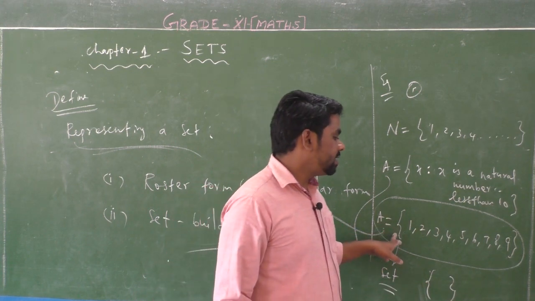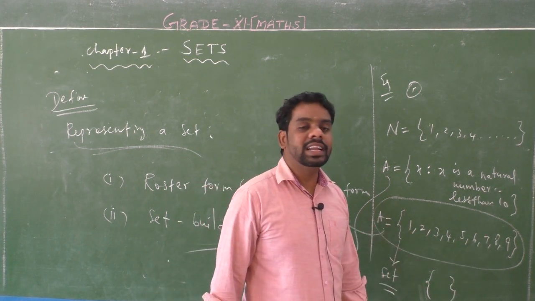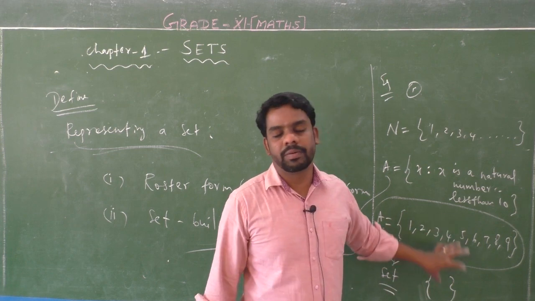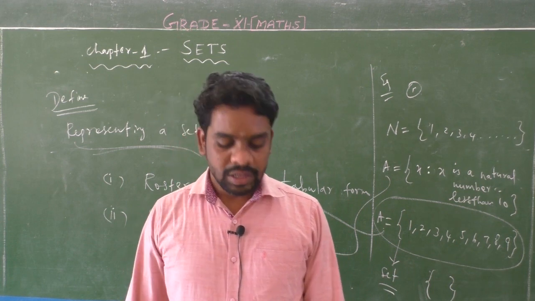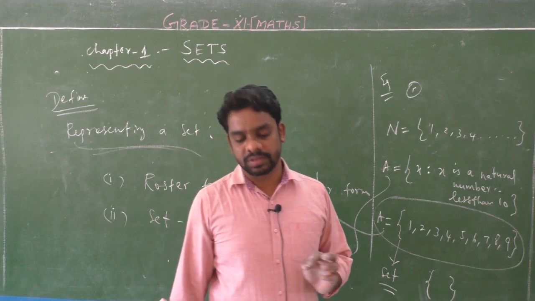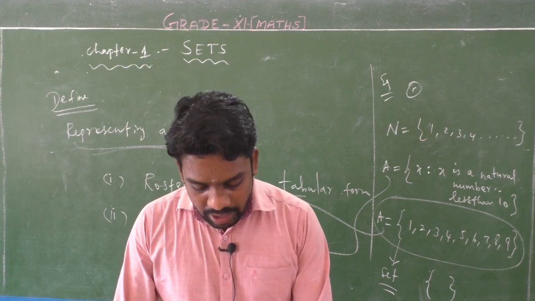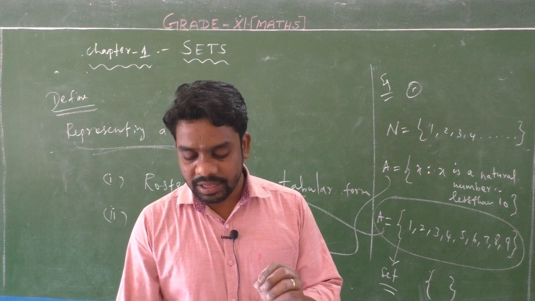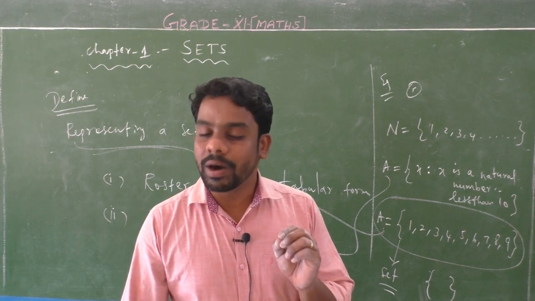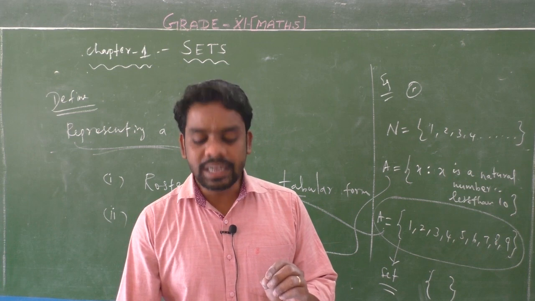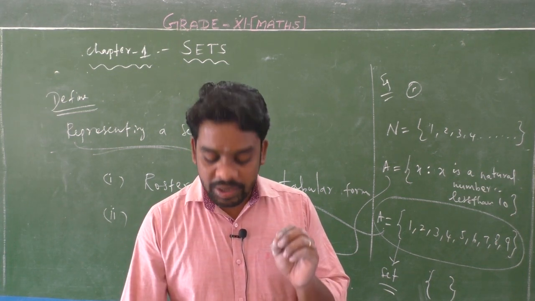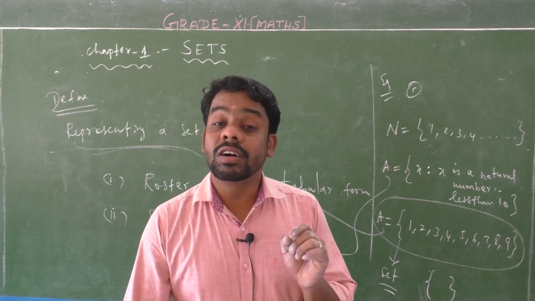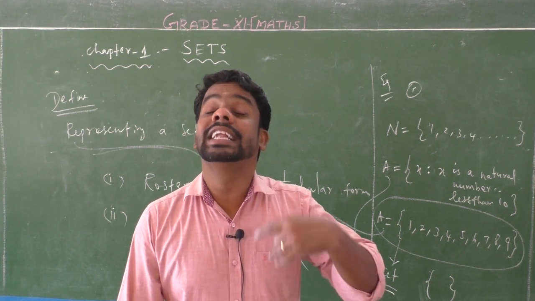For example, A is equal to 1, 2, 3, 4, 5, 6, 7, 8, 9. This is the set of natural numbers less than 10. So this type of form is a roster form. Okay. So next, second point, set builder form note, page number 3. In set builder form, all the elements of a set possess a single common property which is not possessed by any element outside the set.